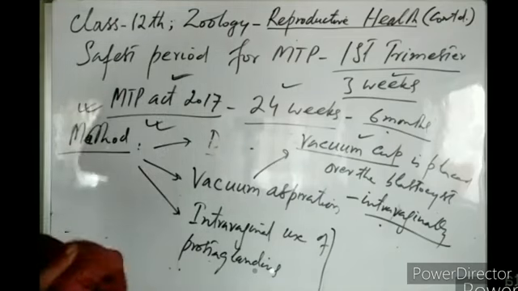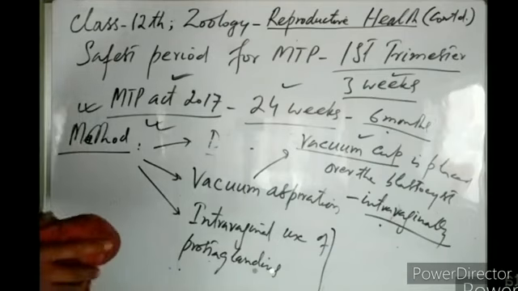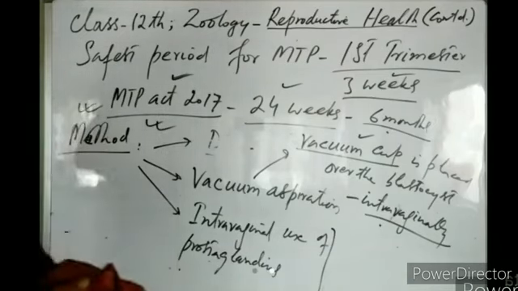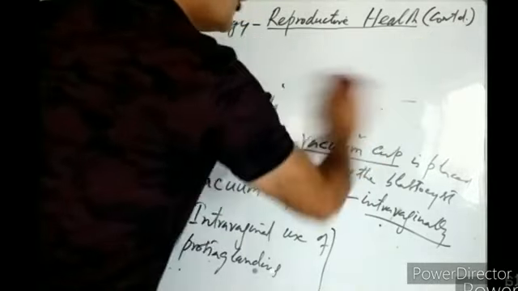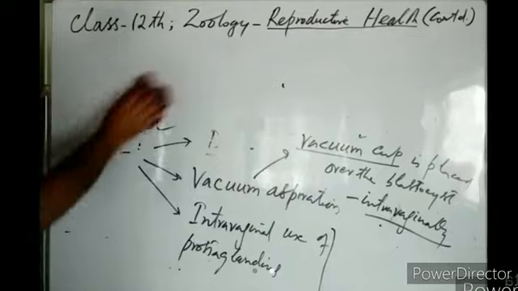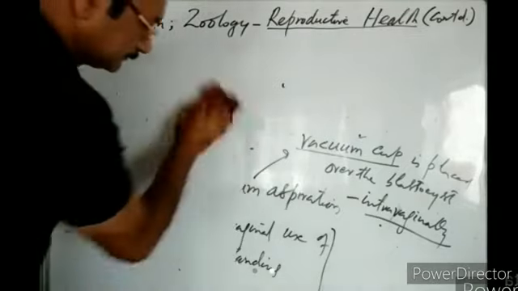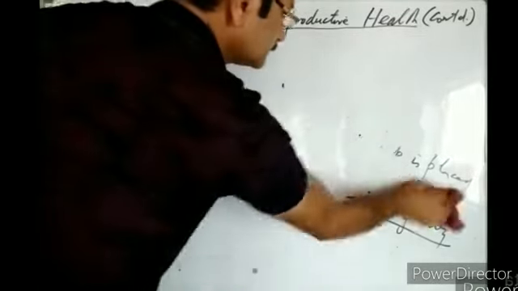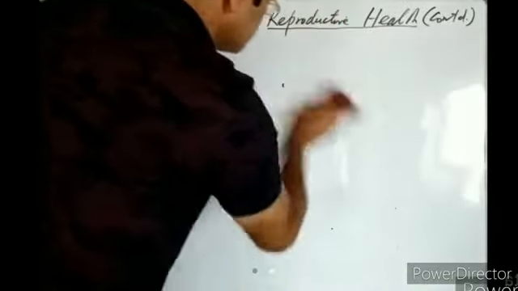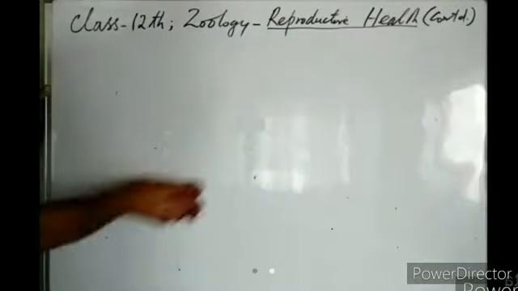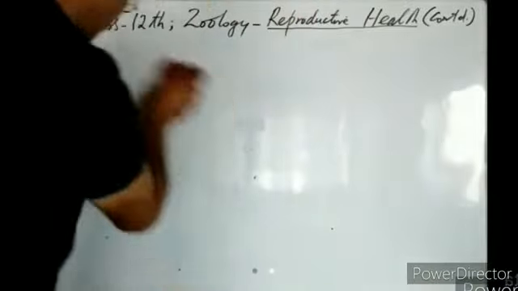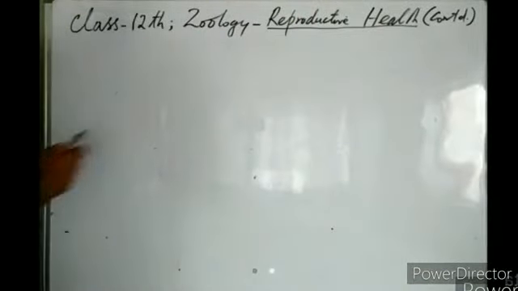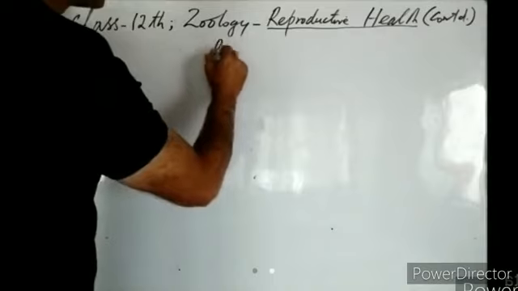So these were the temporary methods of birth control. They all are temporary methods of birth control. Now we are going to discuss some permanent methods of birth control.